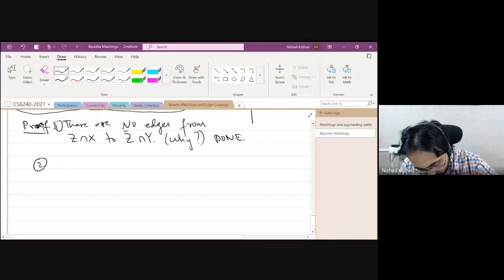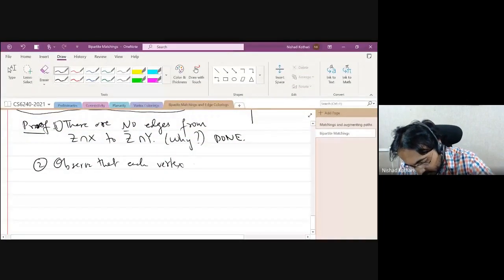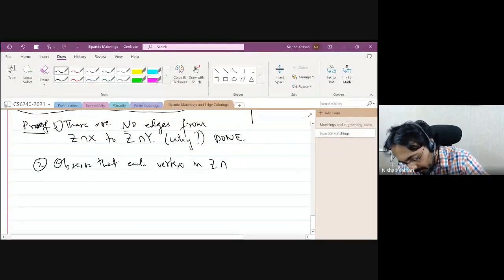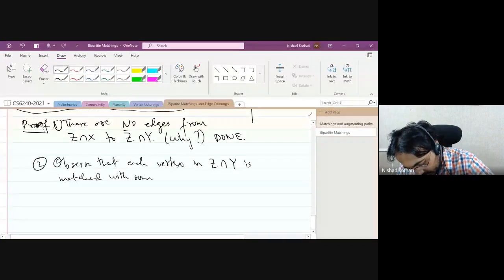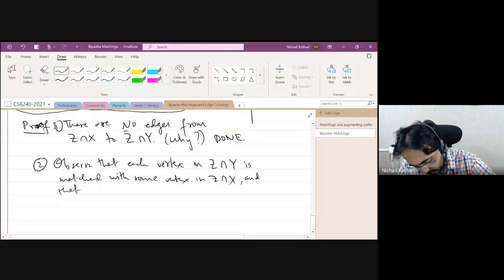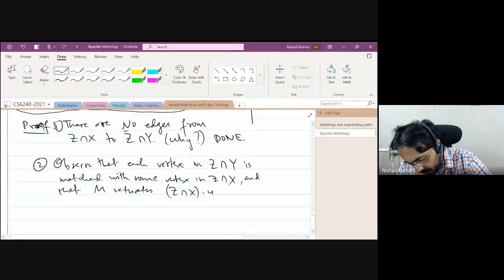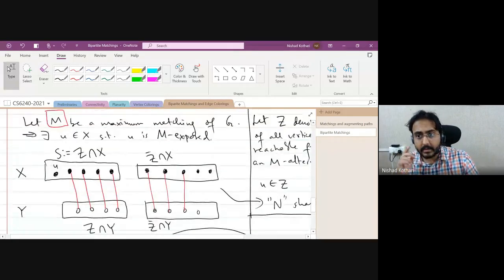Observe that each vertex in Z intersection Y is matched with some vertex in Z intersection X. And that M saturates Z intersection X minus U. And these two facts imply that you have exactly one more vertex in Z intersection X than in Z intersection Y. Okay, good.